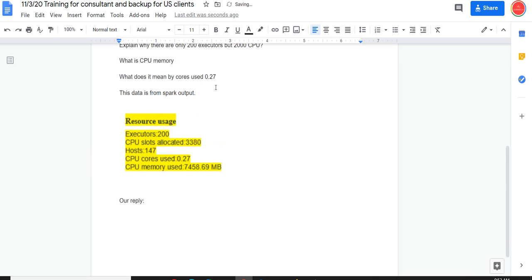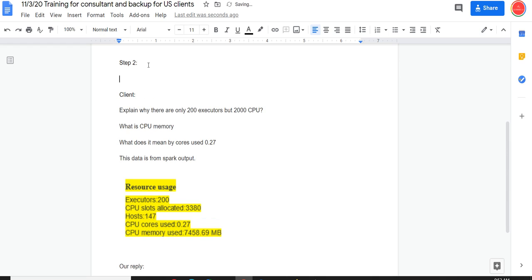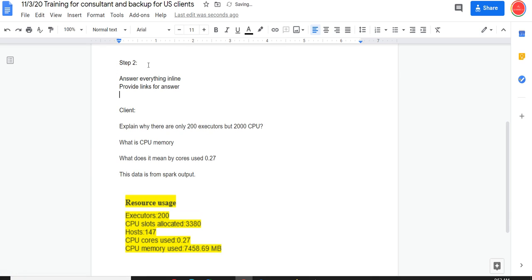So if the client asks us this question, first thing is answer everything in line. The second thing is provide links for your answers. The third thing is refer as much as possible to Stack Overflow. You have to make sure that you follow these three guidelines when you reply to the clients.